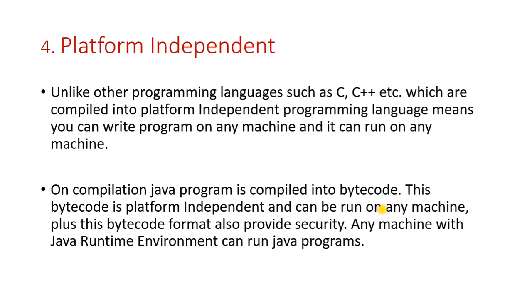The full form of JDK is Java Development Kit. I will explain JDK in coming videos. You should understand now that if you compile the Java program, you get the bytecode, and if it gets the JDK, then it can run on any other operating system.